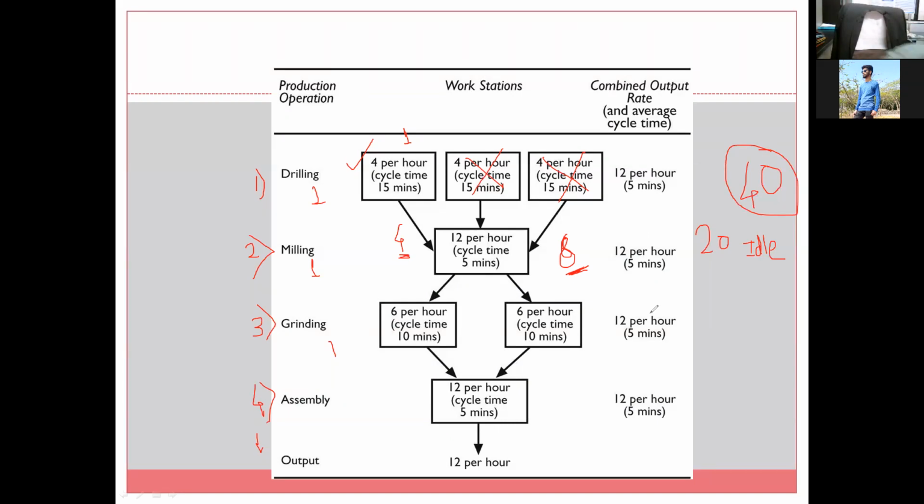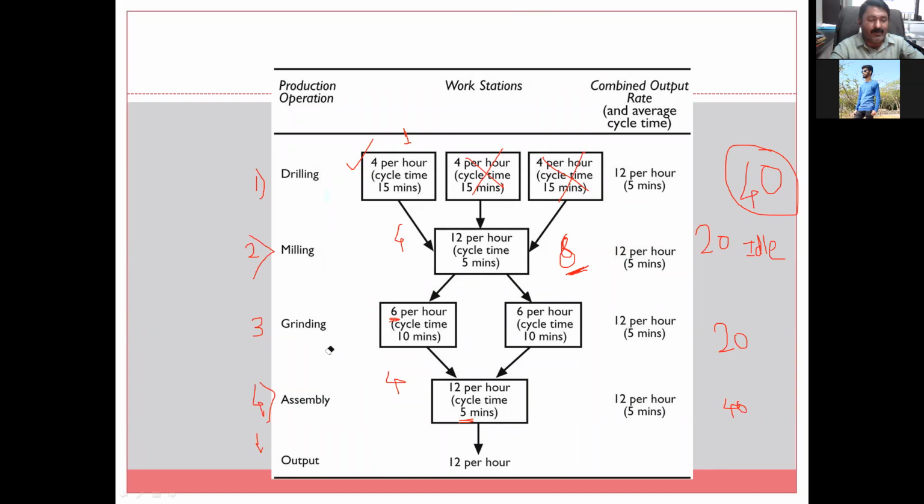This is another case, friends, that you can see. After having 40 minutes idle time for milling, again it proceeds to the next stage, which has a capacity of six, but we are providing only for 6 per hour. So 10 into 6, only 40 will proceed further, and the machine will again be idle for 20 minutes. And 12 per hour: 5 minutes assembly time is there, but we are providing only 4. Again there will be 40 minutes idle time. So it is not the case that one machine is sufficient.